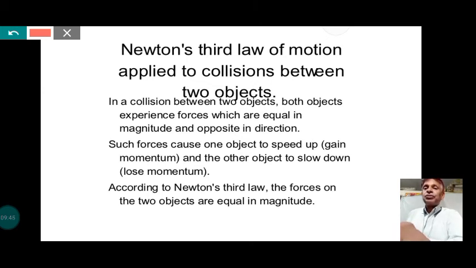Such forces cause one object to speed up, that means gain momentum, and the other object to slow down and lose momentum, and these are equal. According to Newton's third law, the forces on the two objects are equal in magnitude but opposite in direction. That is involved in the law of conservation of momentum.